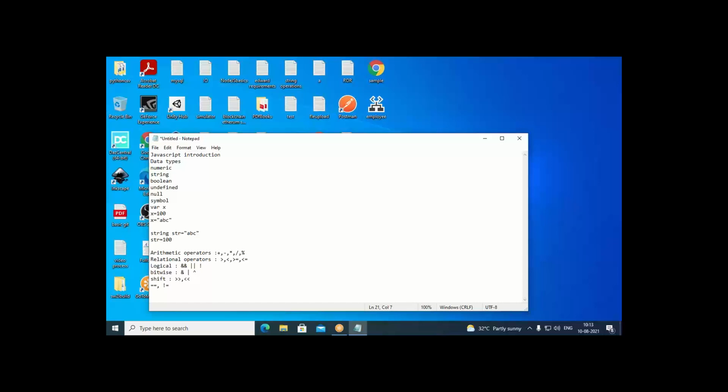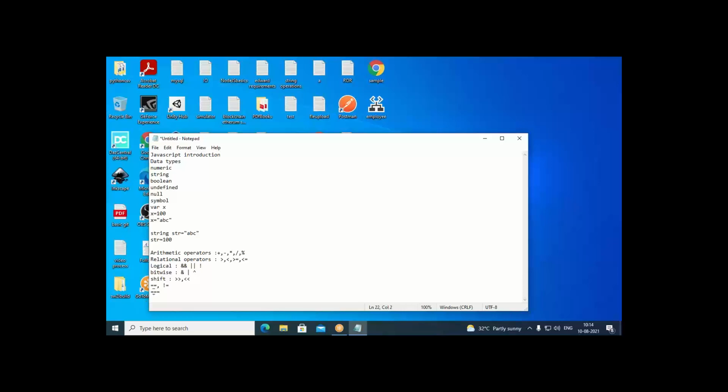Like this we have, JavaScript has one more operator called the triple equal operator. This is going to be checking both the type of data and the value. When both of them match, it returns a true value, otherwise a false value. So this is called the three equal operator. We use three equal symbols in that.